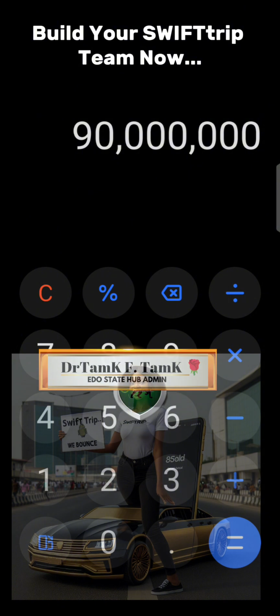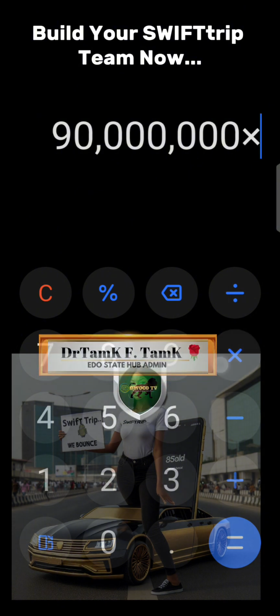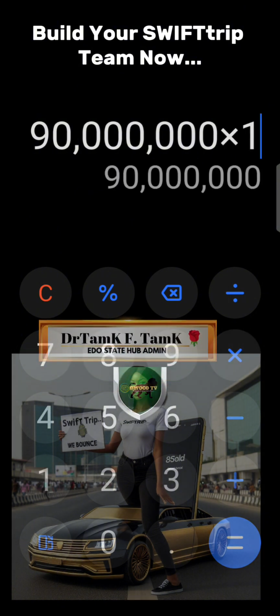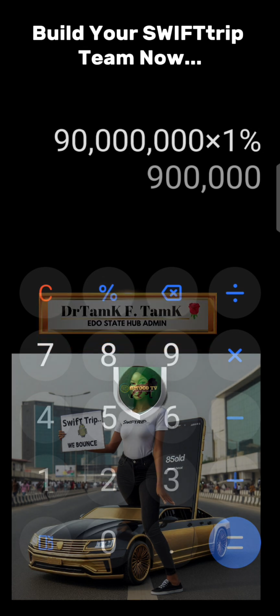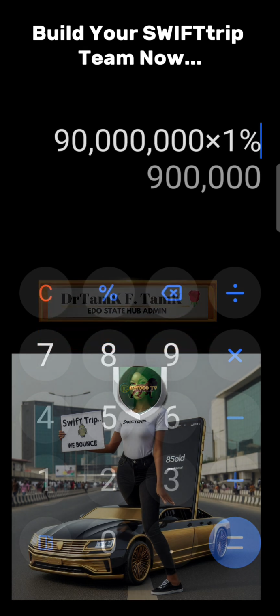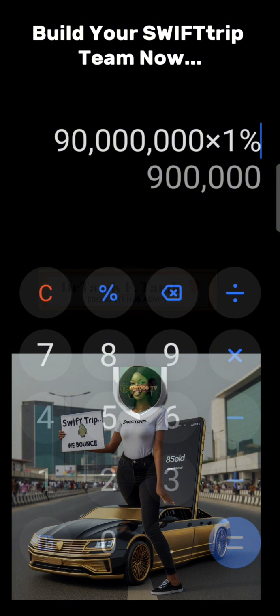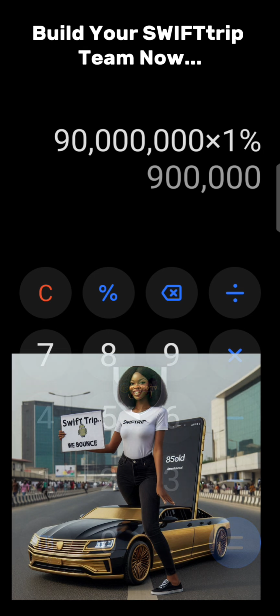But let's assume the person spent only 90 million naira. Because this person is your direct downline, you're going to make 1% of this money, and that 1% is 900,000 naira. Imagine you made this money at the comfort of your home, as a shareholder with the company. But now you are earning as someone who referred a customer to go buy an item.